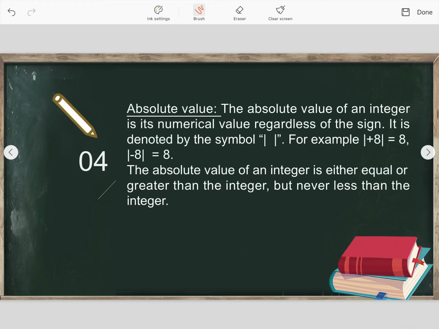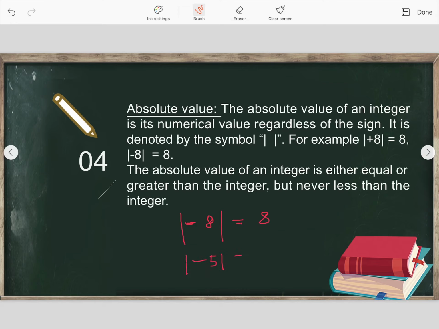Okay, we'll do some questions also. Let us discuss first. Now, what is absolute value? Absolute value means it is the numerical value regardless of the sign. Okay, numerical value means, for example, it is represented between this symbol. Suppose one example I have given you, -8. What is the absolute value of -8? You will just write the numerical value, that means 8. No need to write any symbols.